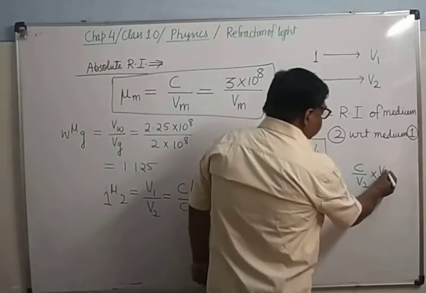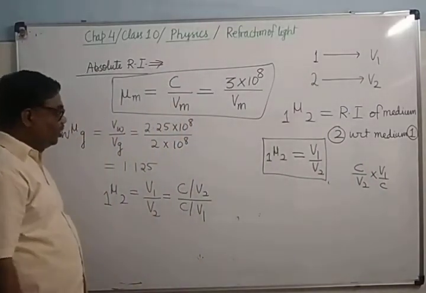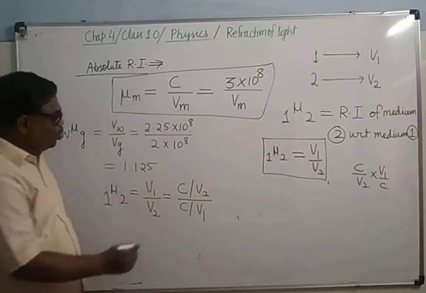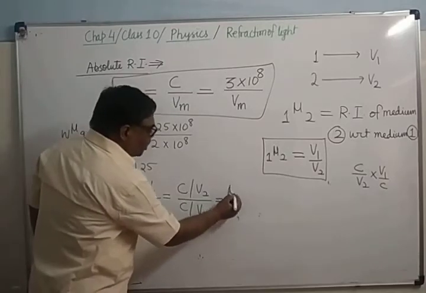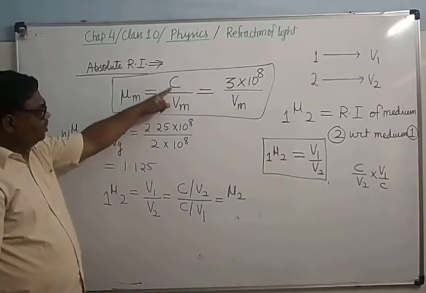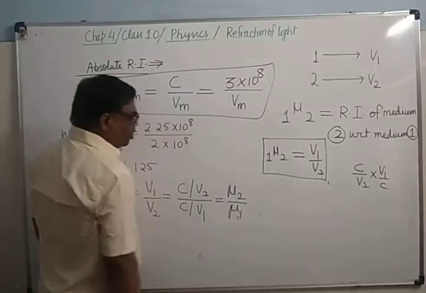So V1 upon C, C and C will be cancelled, that is V1 upon V2. C upon V2 means mu 2, the absolute refractive index of medium 2, and C upon V1 means mu 1. It's clear.